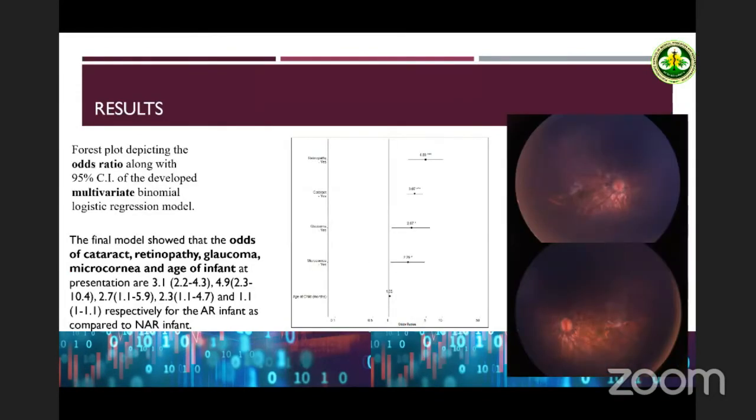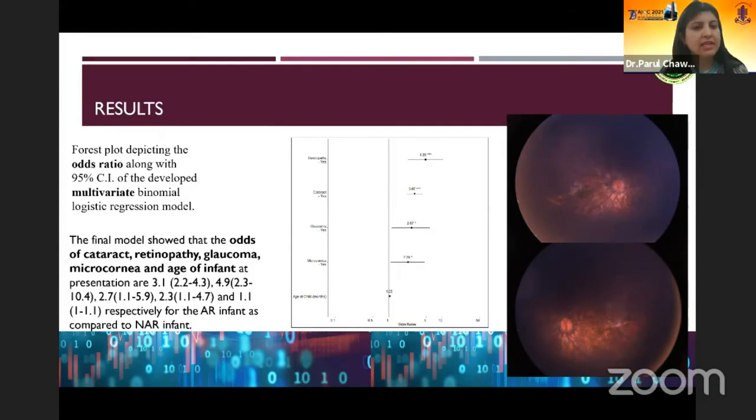A forest plot depicting the odds ratio along with 95% confidence interval was developed, and the final model showed that the odds of cataract, retinopathy, glaucoma, microcornea, and age of the infant at presentation are 3.1, 4.9, 2.7, 2.3, and 1.1 respectively for the at-risk infant, that is a laboratory confirmed infant, as compared to the not at-risk infant, that is a discarded case.